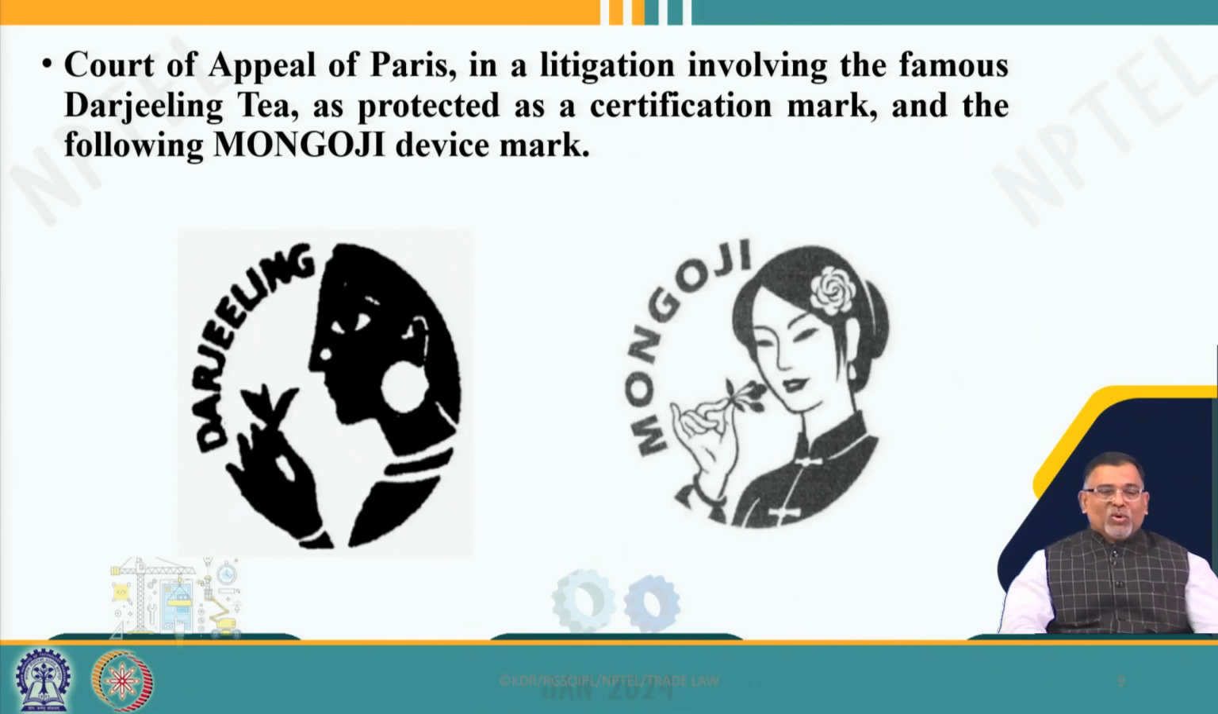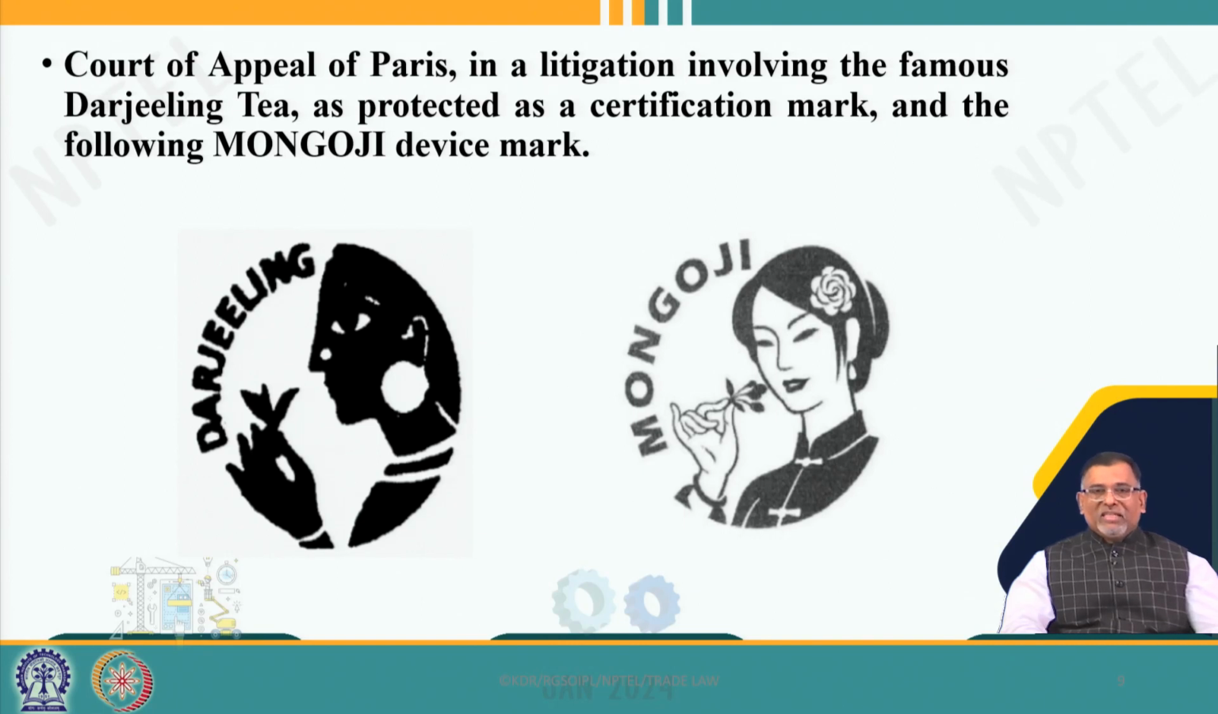You saw the two logos. The first logo is the Darjeeling logo, which is again a registered geographical indication from India. Around 10 tons of tea is produced only from the Darjeeling area, and this tea is completely managed by the Tea Board of India.